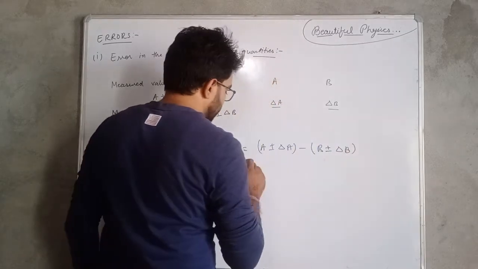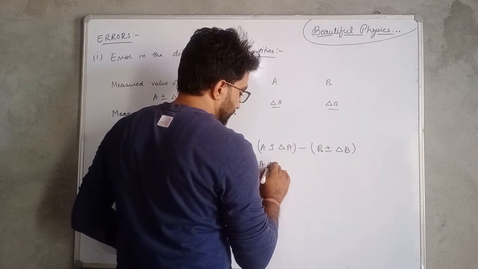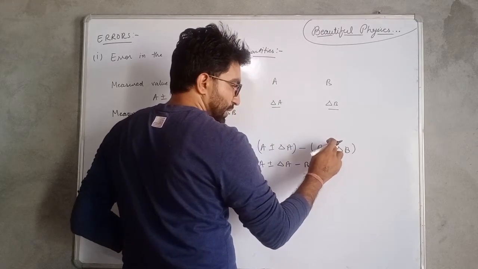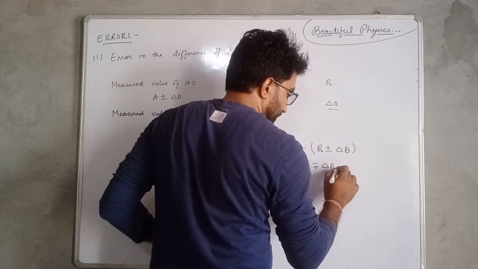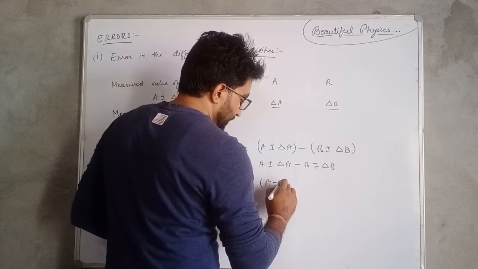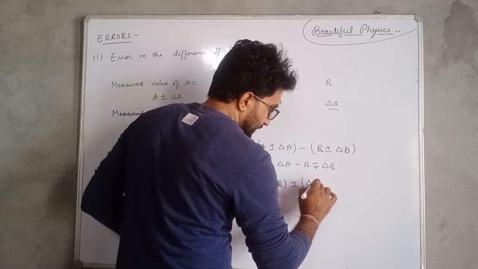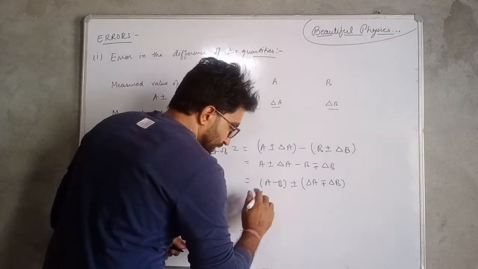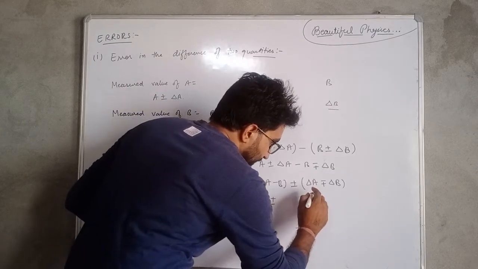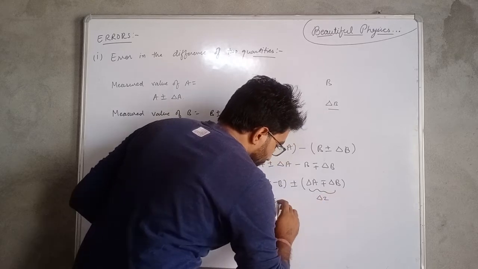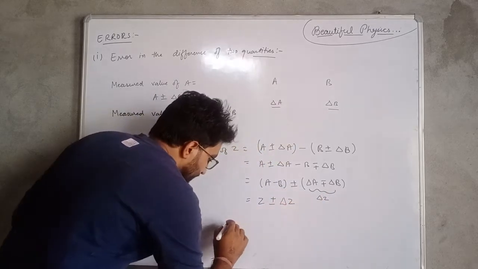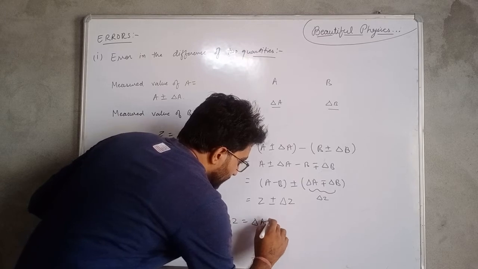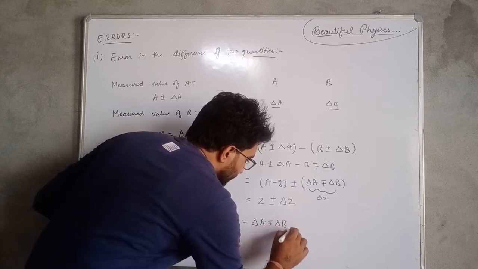Okay, and when the negative sign is multiplied inside, then we have A plus minus delta A, and it will be minus B minus plus delta B. If it is plus it becomes minus, and if it is minus it becomes plus. So here we have A minus B plus minus delta A minus plus delta B. This quantity represents Z plus minus, and this quantity represents delta Z. So Z plus minus delta Z. Here delta Z is equal to delta A minus plus delta B.